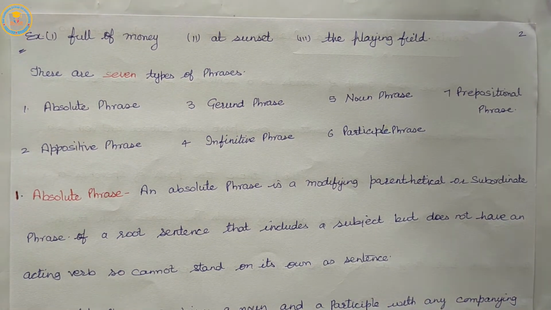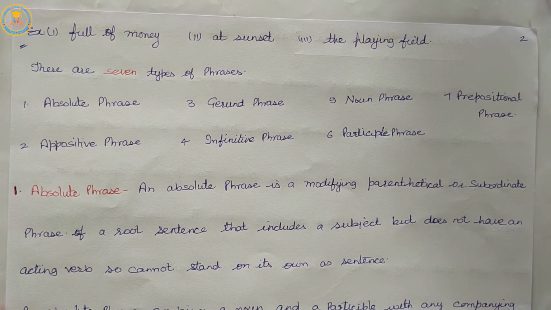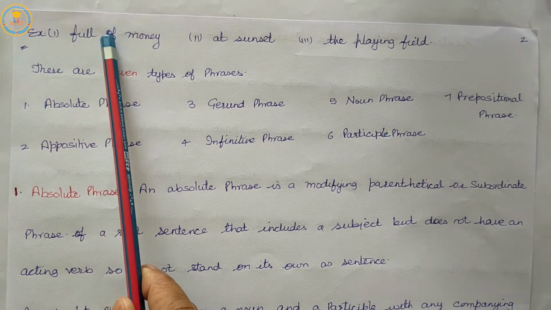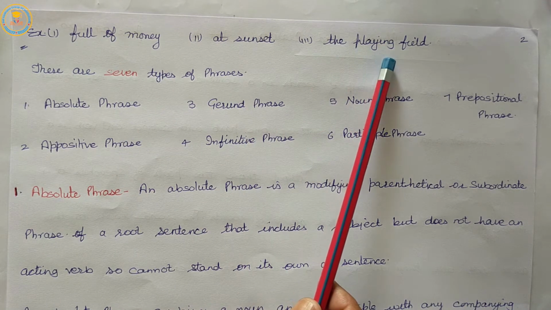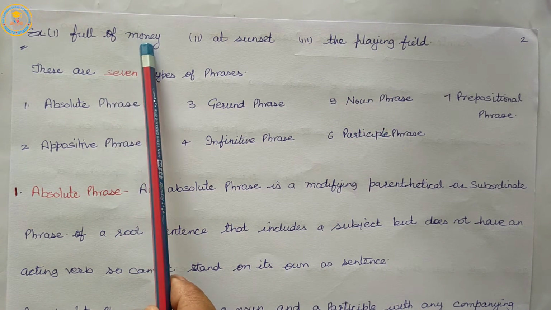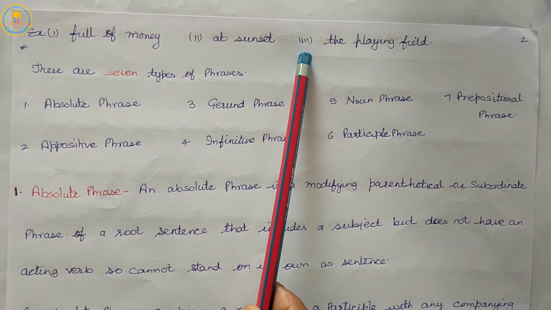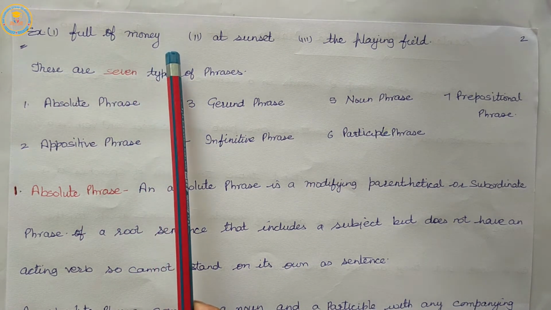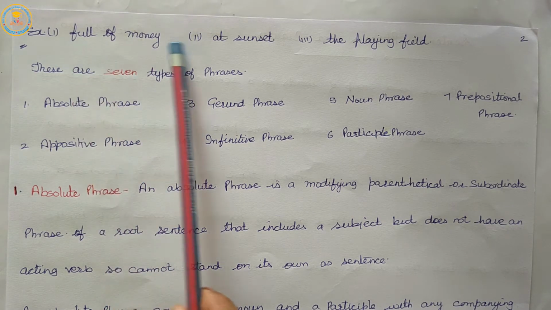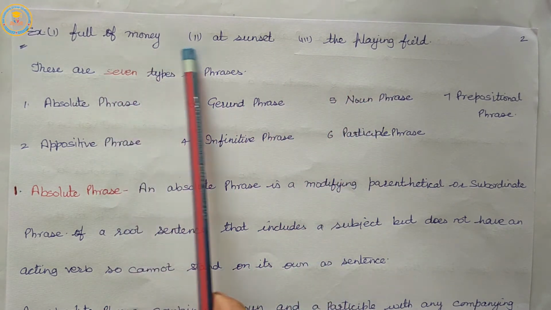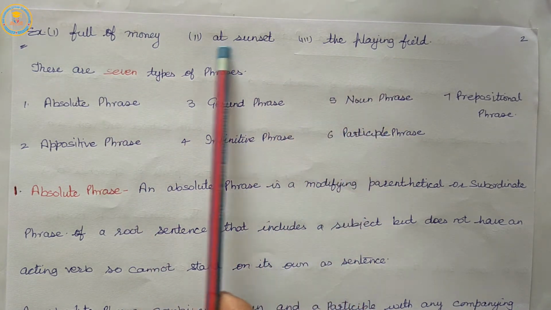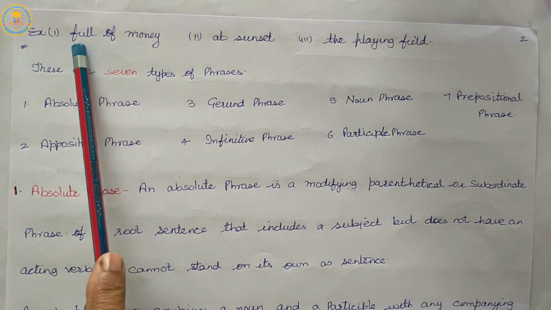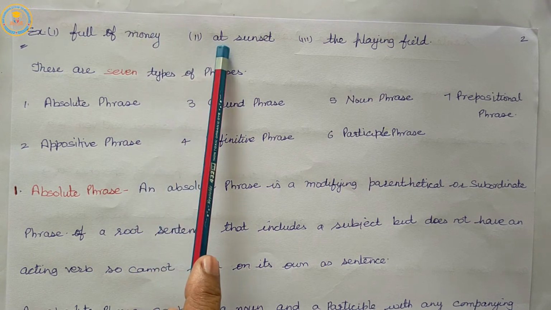Example: full of money, at sunset, the playing field. None of these makes complete sense by itself, and each depends on a group of words to do so.